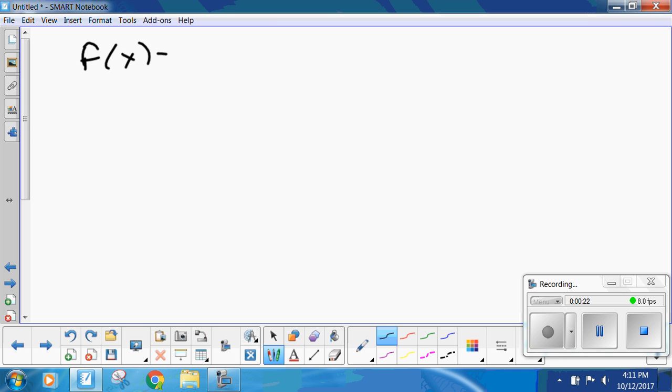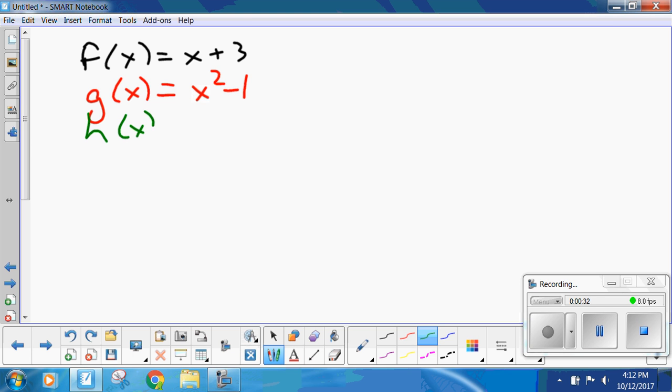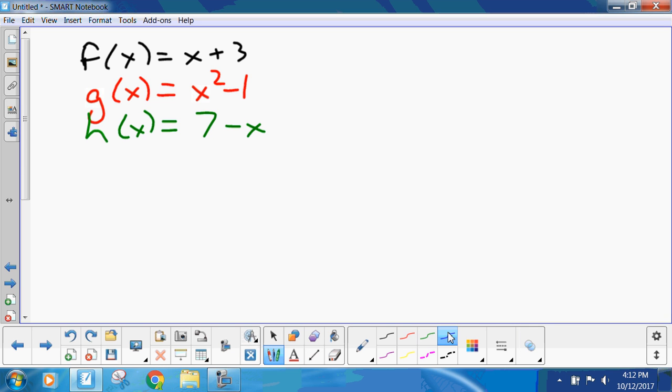f of x is x plus 3. g of x equals x squared minus 1. h of x equals 7 minus x. Now, if I want to get a little nasty about this, then I could do something like f of 2g of 1/2 h or something like that of x.